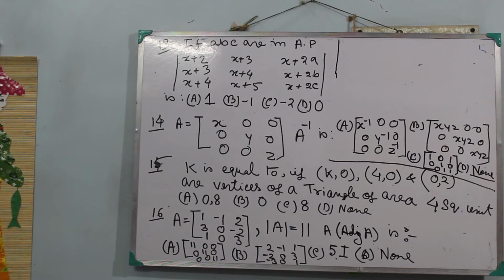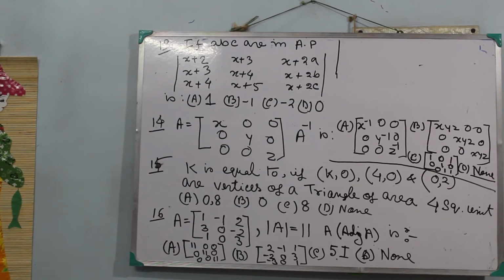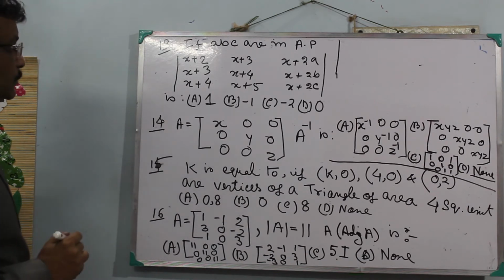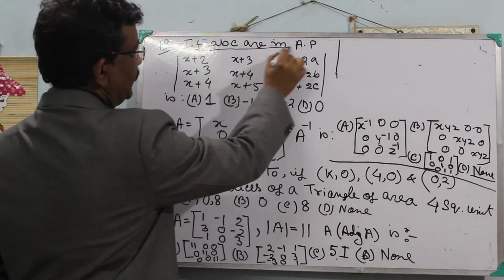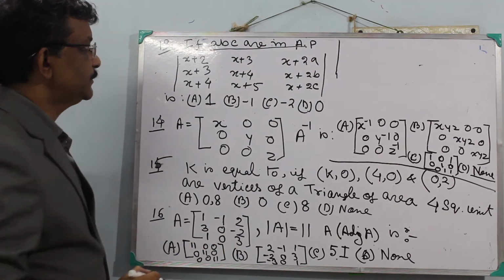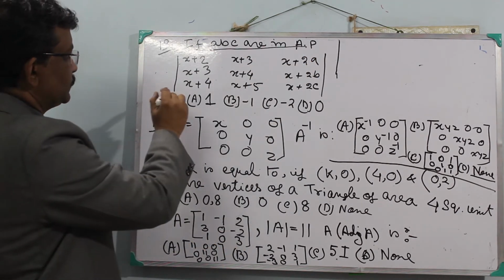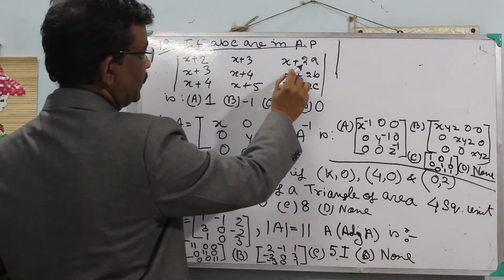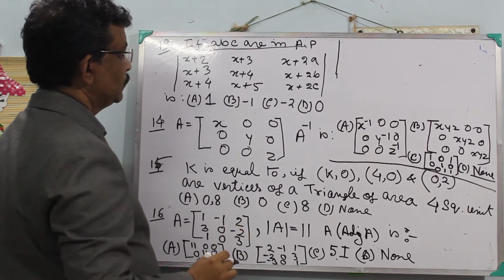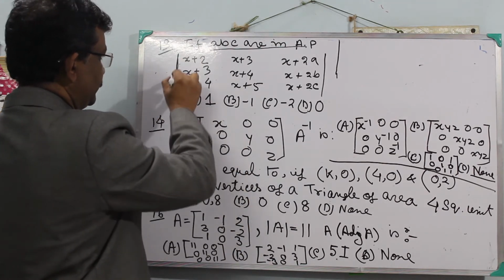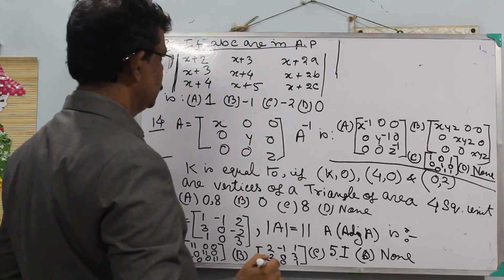Next, for problems 13, 14, 15 and 16, all the MCQs are very good. First: if a, b, c are in AP, meaning arithmetic progression, the determinant with rows x plus 2, x plus 3, x plus 2a; and x plus 3, and so on, its value is equal to what?